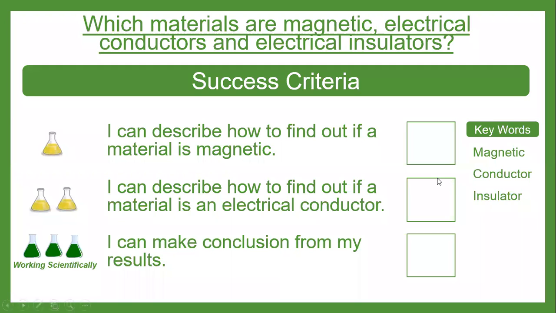So our success criteria. I can describe how to find out if a material is magnetic. I can describe how to find out if a material is an electrical conductor. I can make conclusions from my results.